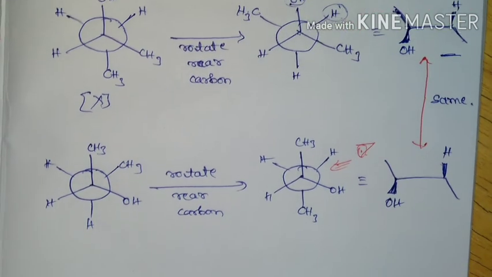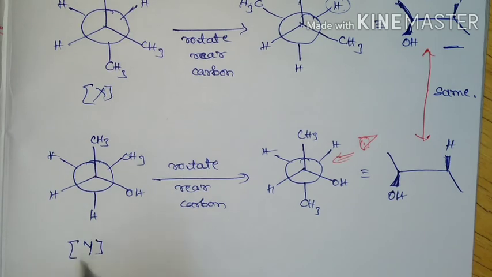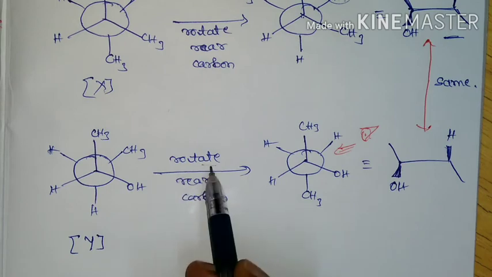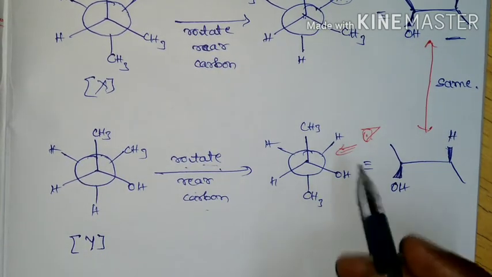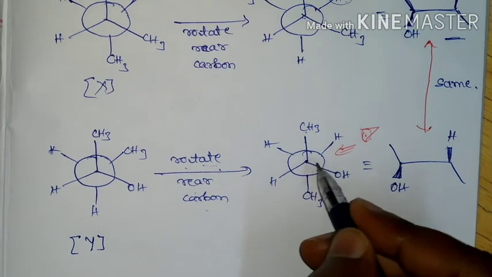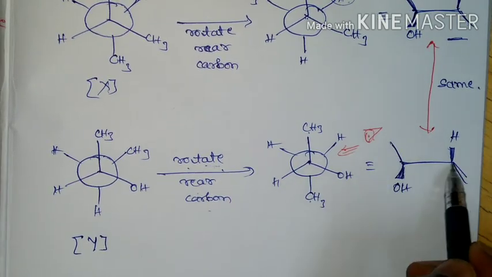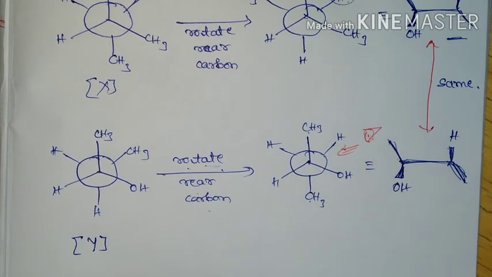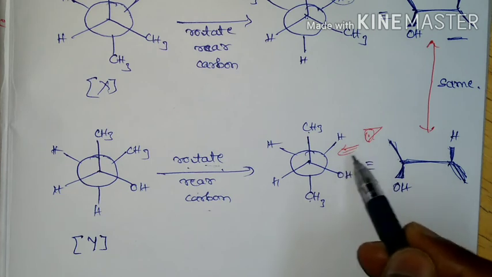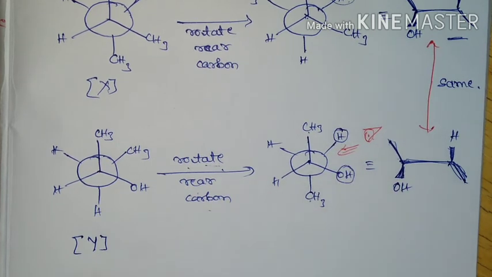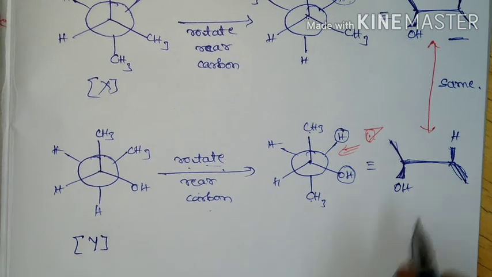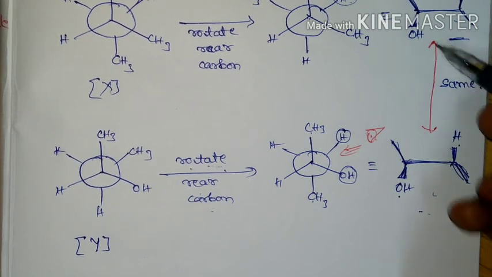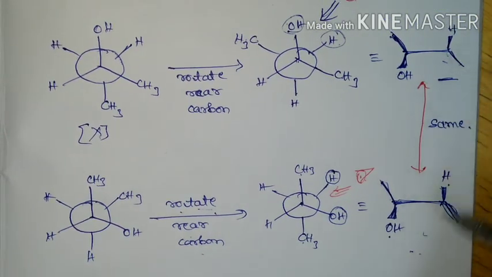Now we will see for the Y compound. So this is the compound Y given. Here also I am going to do the same thing, rotate the rear carbon atom. So CH3, CH2, CH2, CH3 will be the longest chain which is in the plane, and since I am going to view the molecule from this side, this H and this OH will be towards the observer, that is OH, H. So if you see the relationship between these 2 molecules, they are the same.